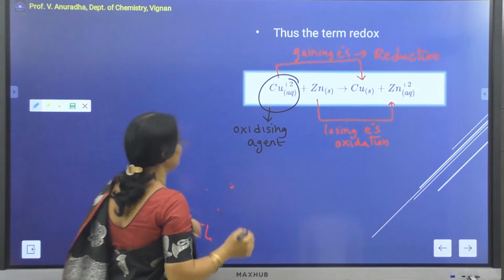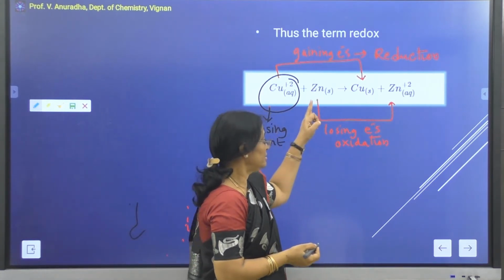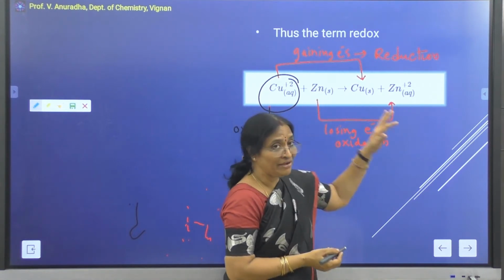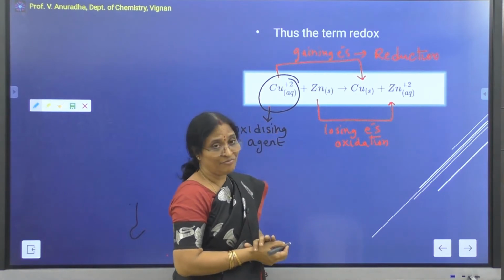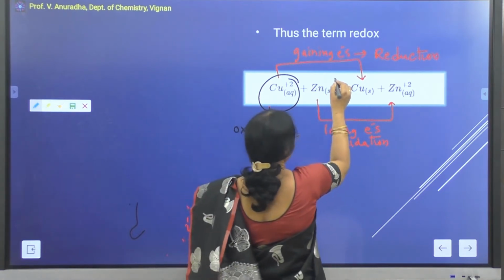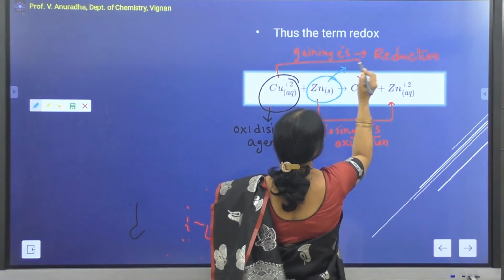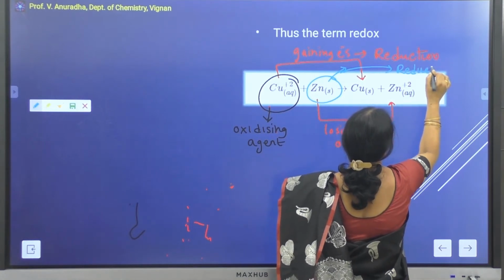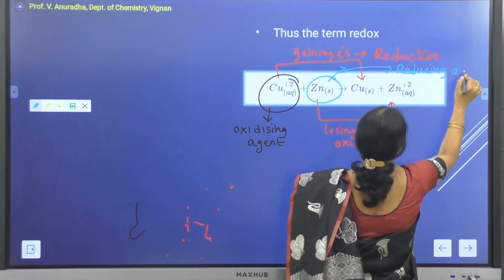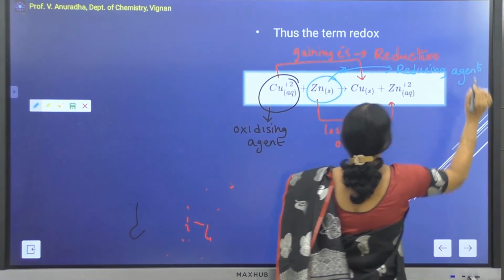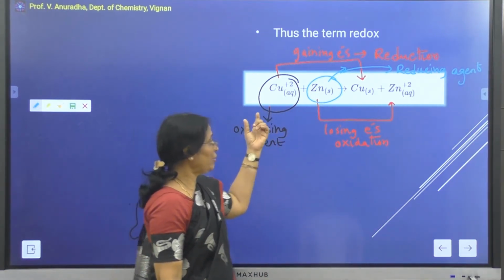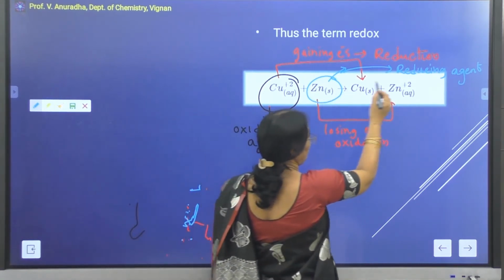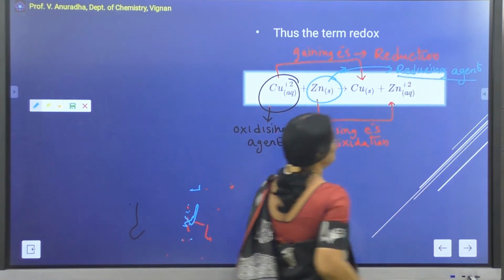And the zinc solid is losing electrons, which means it is giving away its electrons to some other atom which is undergoing reduction. Therefore, the zinc can be called the reducing agent. So any atom, if it is undergoing reduction, acts as an oxidizing agent. If it is undergoing oxidation, it acts as a reducing agent.